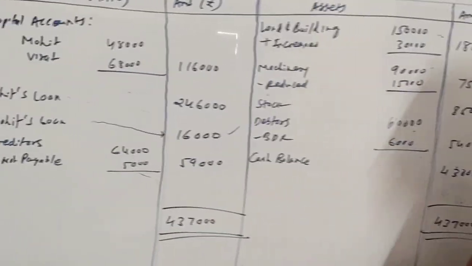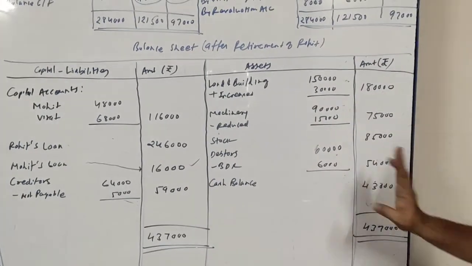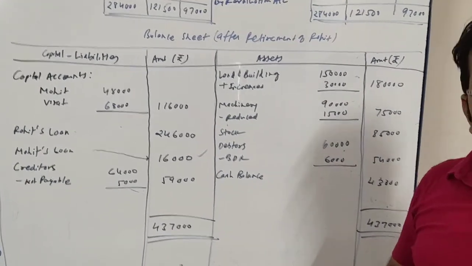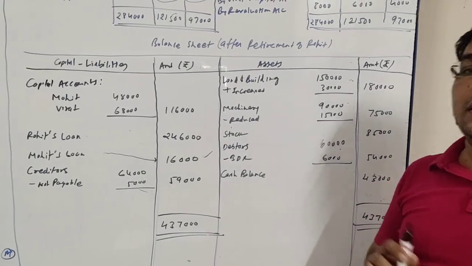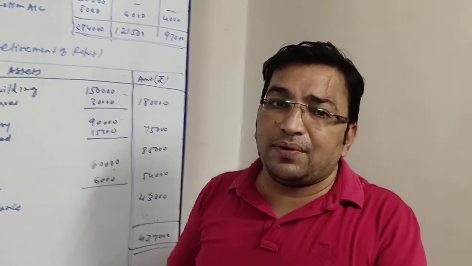Now we will make the total of balance sheet, which comes 4,37,000 on both sides. So this is how we will be solving sum number 6. Next lecture we will continue with sum number 7.